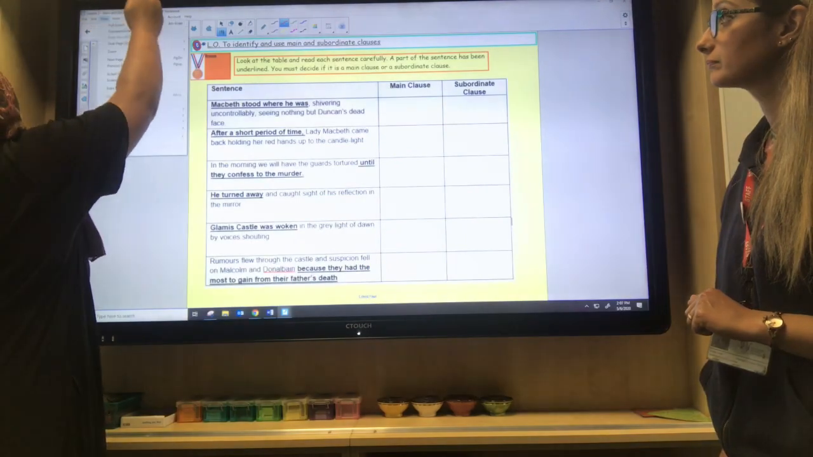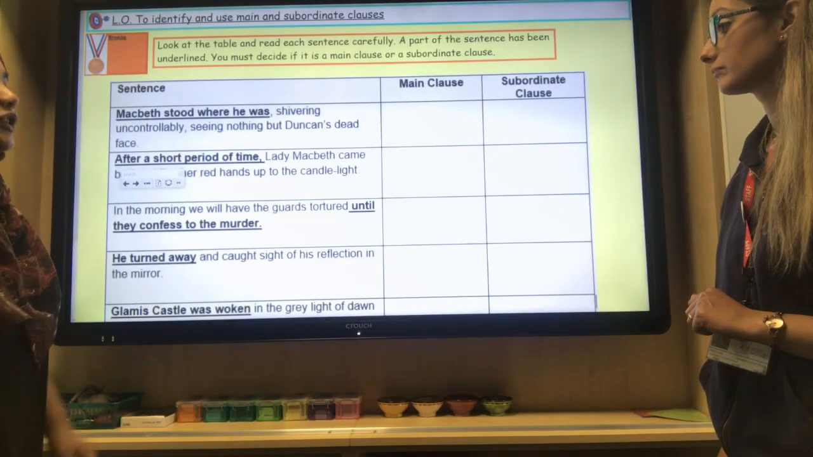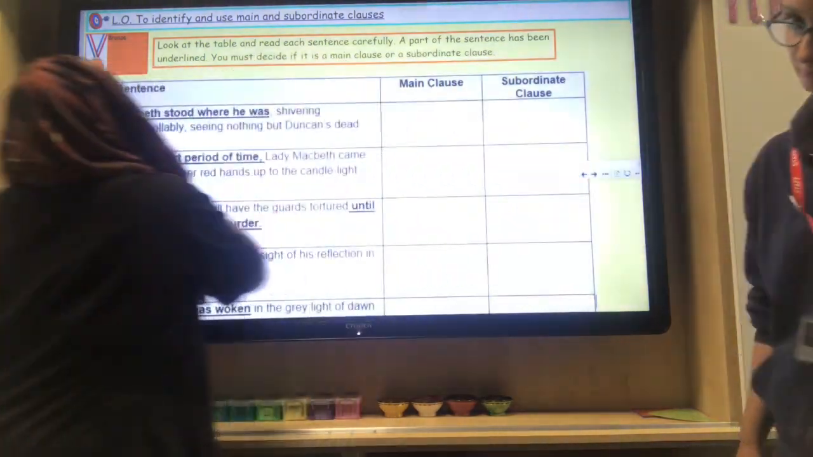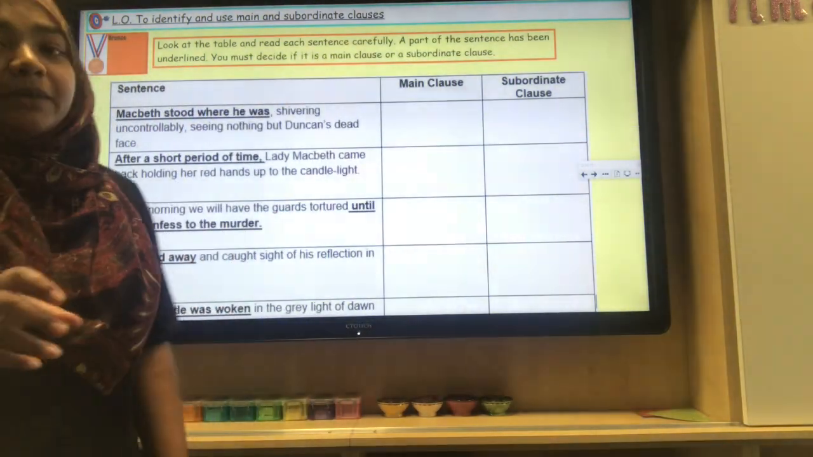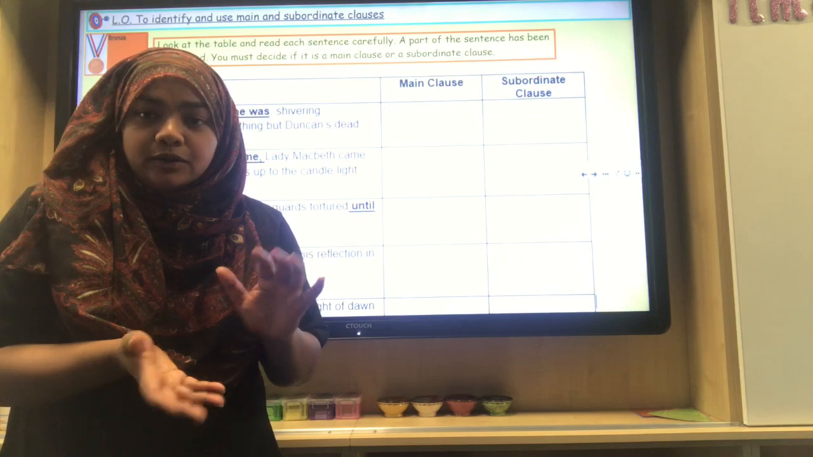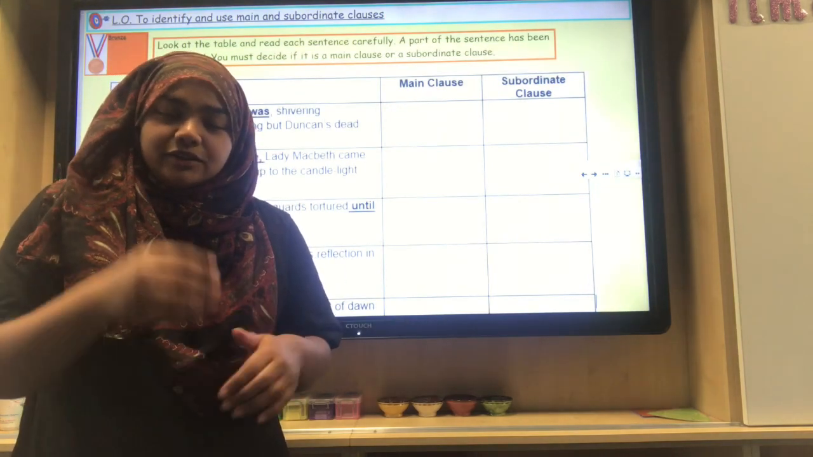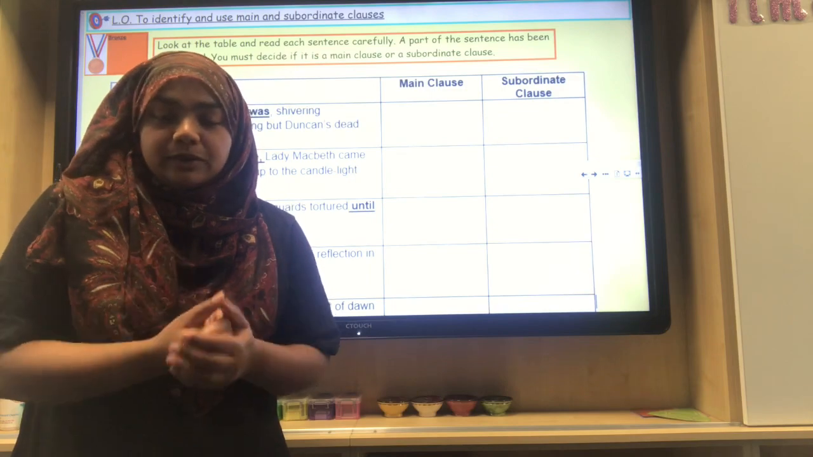So let's move on. What I'm going to do now is talk to you about the task that you're expected to do today associated with this lesson. Remember, all of the resources are online on the school website, so please do go online and download the slides so you can review them and the work as well.